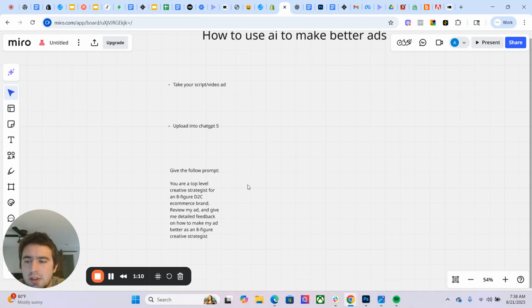So do I just take ChatGPT and say, hey, write me a script, and then just copy and paste that with no context, no details? No, that's not how you do it. You have to know how to use the tool. So here's the prompt. This is just a basic prompt.